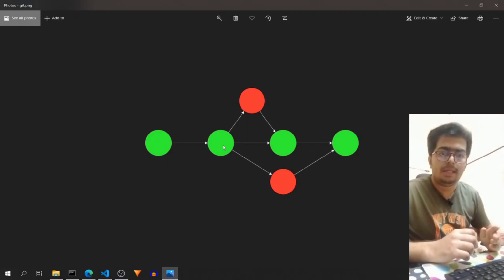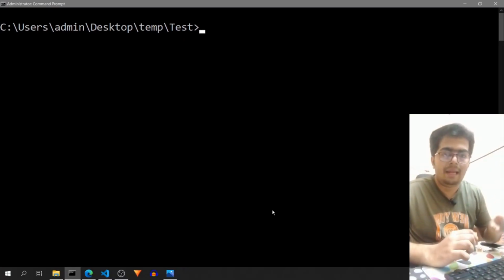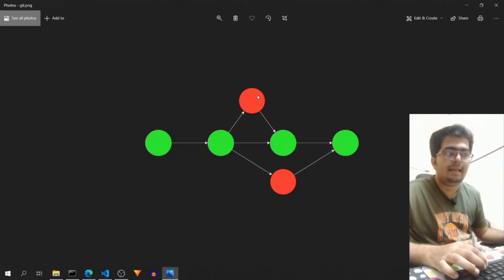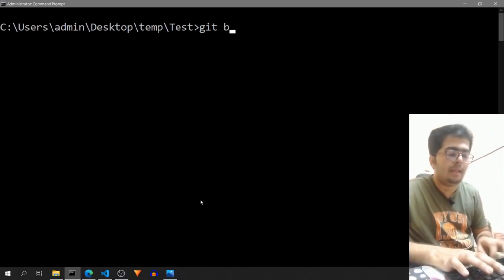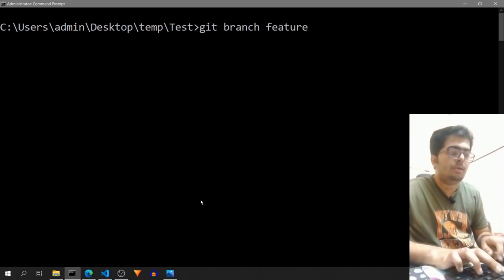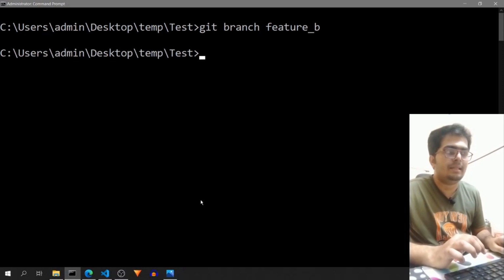Now, just like this example, we want to add two features, say feature B and feature C. We have seen that we don't change the code directly in the main branch or the master branch. So to create a different branch, as we are seeing in the diagram over here, the red branch, git branch, followed by the branch name. So as we are adding feature B in this, I will name this branch feature B.